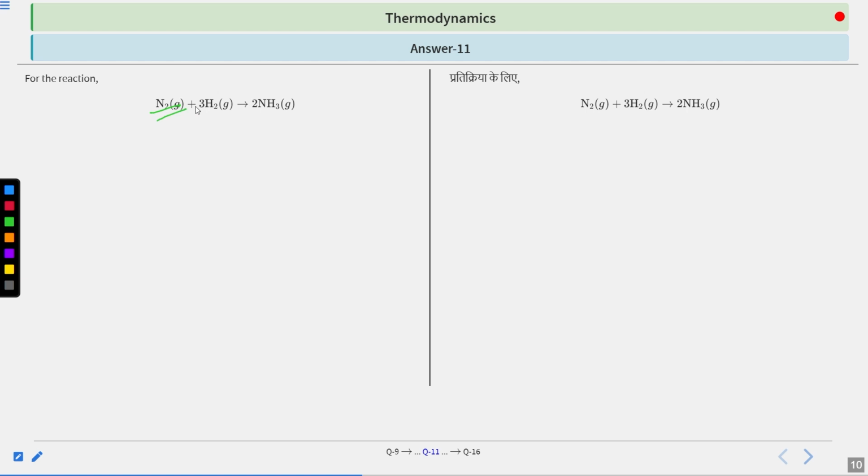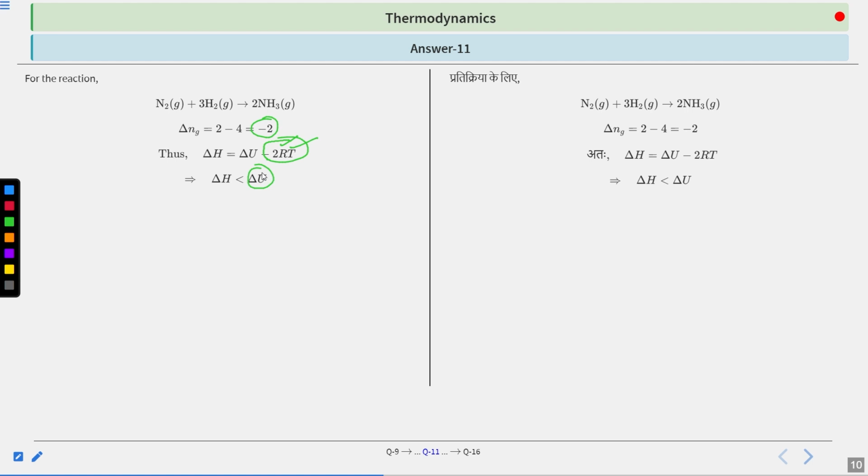See, we have mentioned the states here. Our delta Ng will be minus 2. So delta H will be delta U minus 2RT, or delta H is less than delta U. How have we said that? Because delta H minus delta U comes out to be minus 2RT. Temperature can never be negative in terms of Kelvin, and R is always positive, that is 8.314. So the sign of the whole term will depend upon the change in number of gaseous molecules, and since it is negative, therefore delta H minus delta U will be negative.